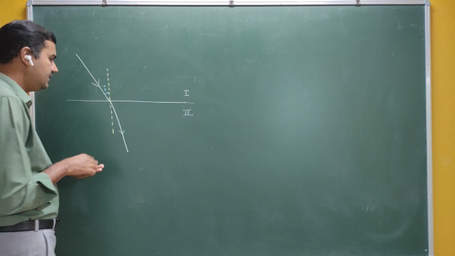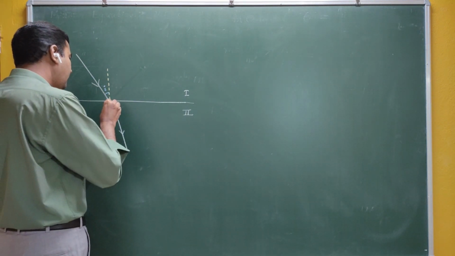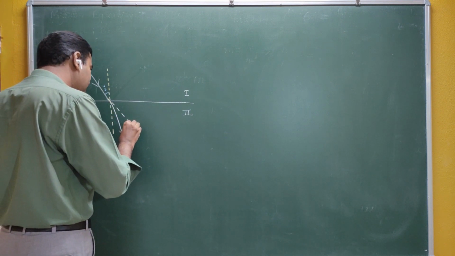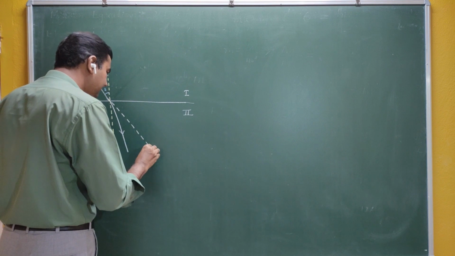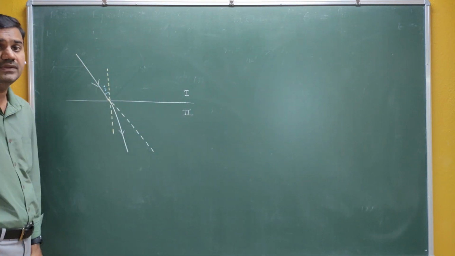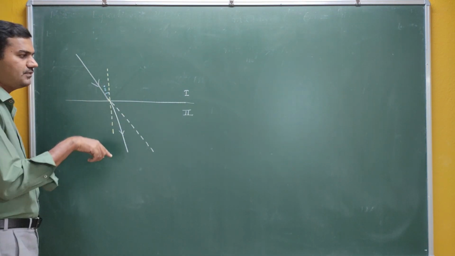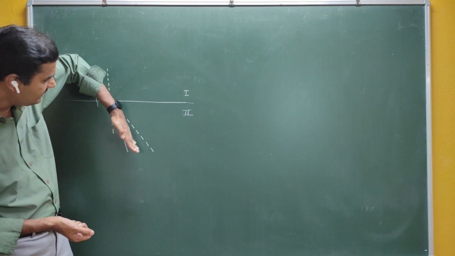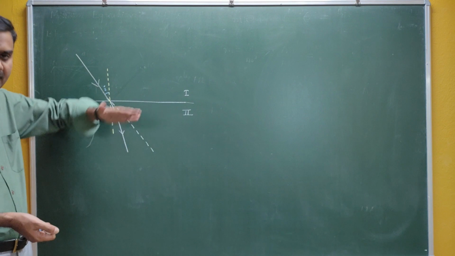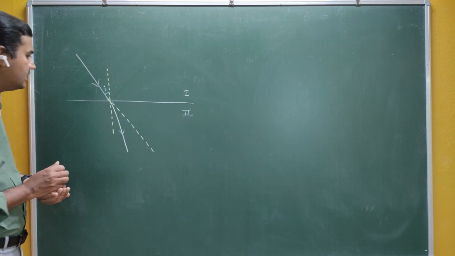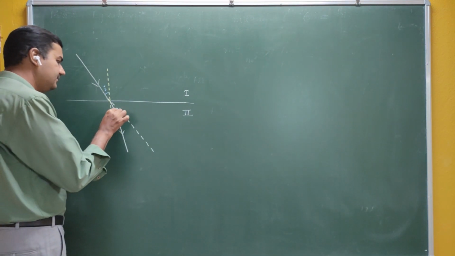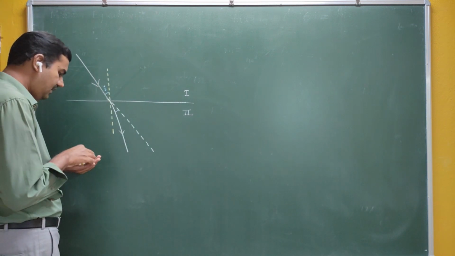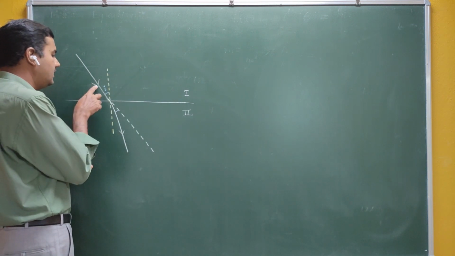Now you can see here, in the absence of this second medium, this may be the direction of the incident light. But due to the presence of the second medium, light has deviated from its original direction. You can see here.